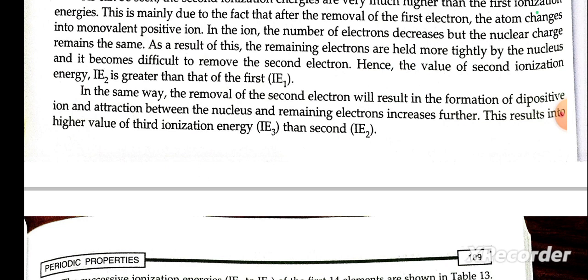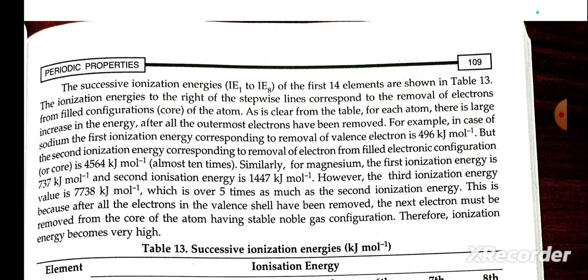In the same way, on removal of another electron, which results in the formation of a dipositive ion, the attraction between the nucleus and the remaining electrons increases further. This results in a higher value of the third ionization energy than the second.